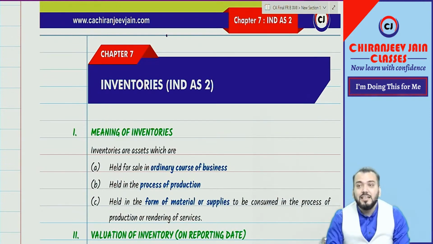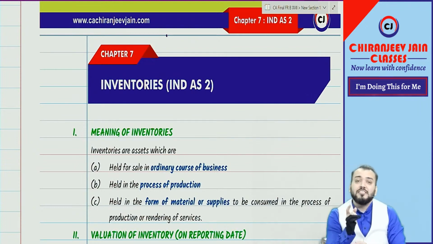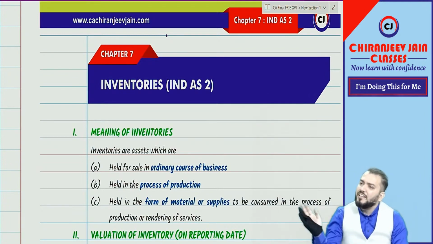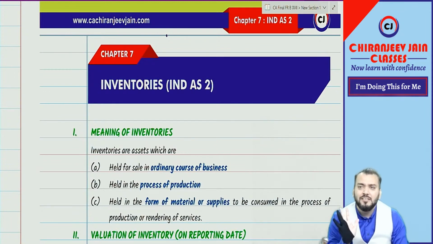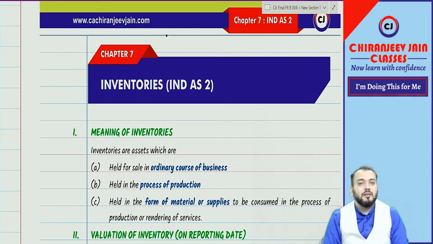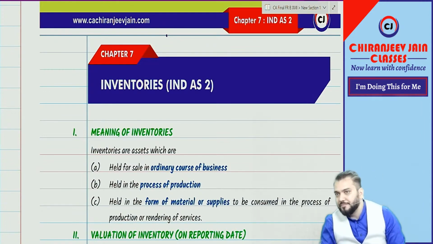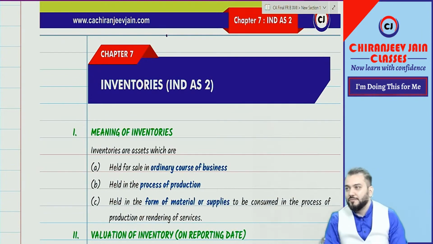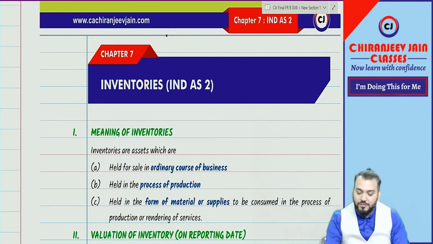Now, coming to Ind AS 2, inventories. This is the only chapter which you are doing from foundation. Whatever you have done in foundation, the same thing was done in inter, and more or less the same thing we'll do in final. Once again, I will say 90% AS 2 and Ind AS 2 are the same. But already we have taken one assumption that I will assume that you don't know anything. So let us assume that and let us proceed.